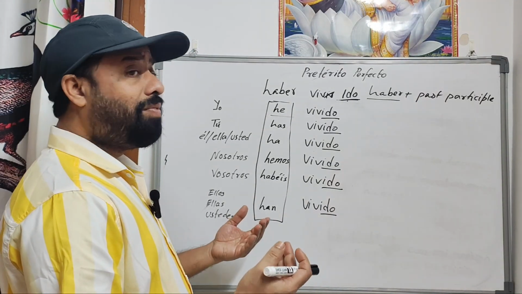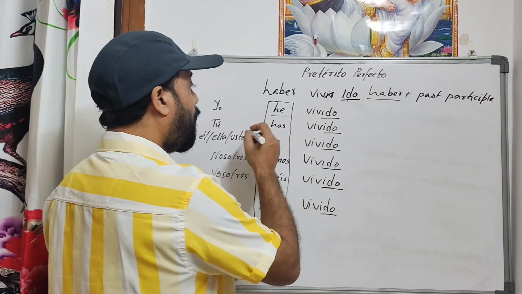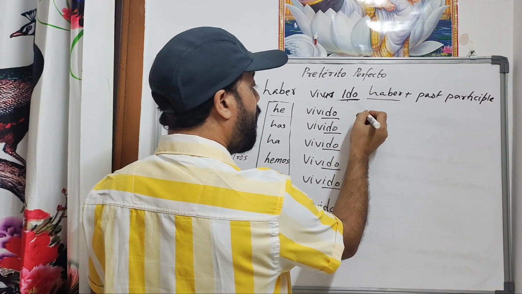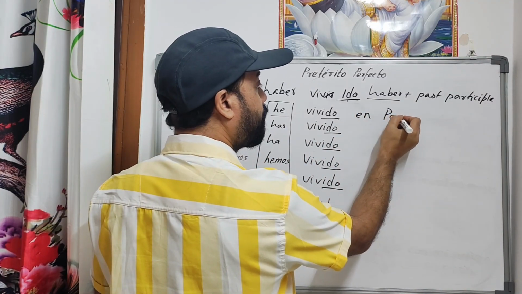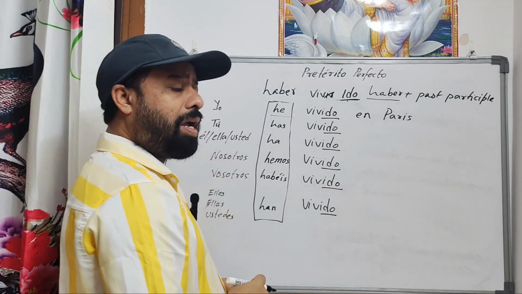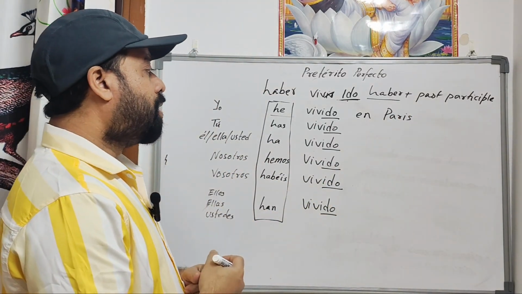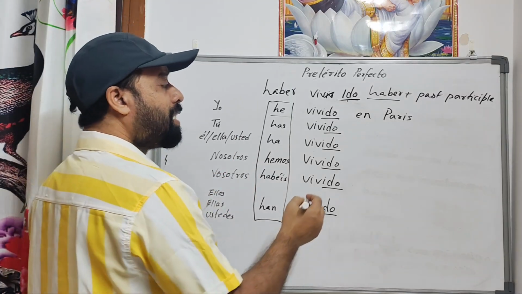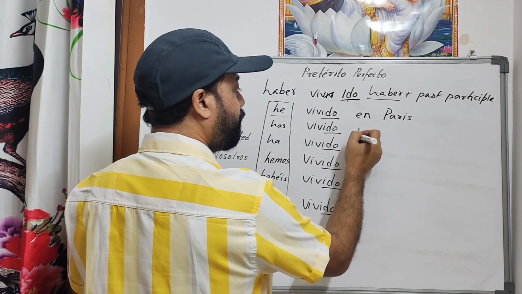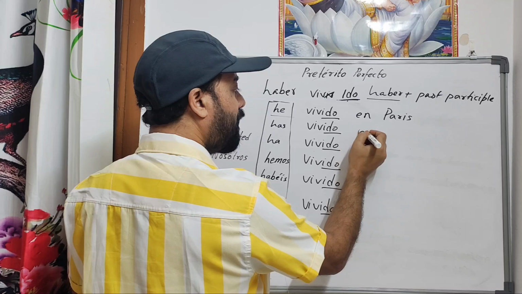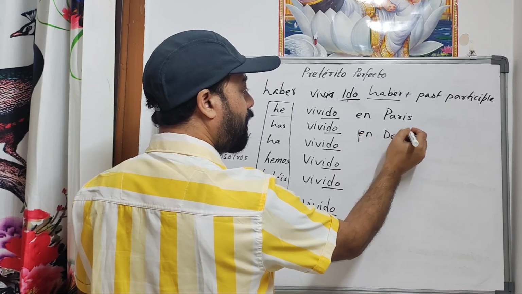So if you say I have lived in Paris, it is yo he vivido en París. That's all. I have lived in Paris. Okay, similarly, if we say he has lived in Delhi, the preposition is en. Now we mention Delhi.